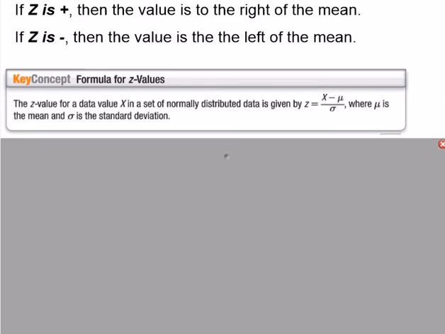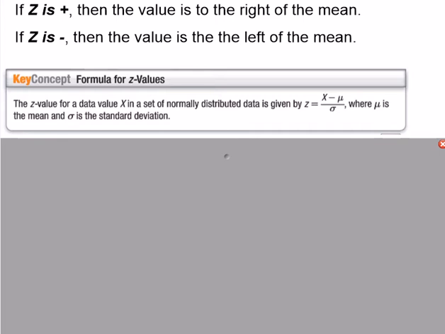This is how a z-value is calculated. We get the data value x minus mu, the symbol mu. It's a lowercase mu in the Greek alphabet. Mu starts with m, so think of that as the mean. And then you divide by the standard deviation in the set of data, which we learned how to calculate by using online resources. Most of the time, they'll just give you the standard deviation. You won't have to calculate it.